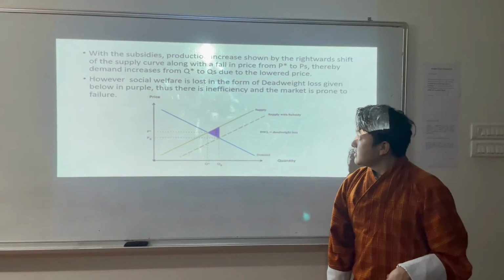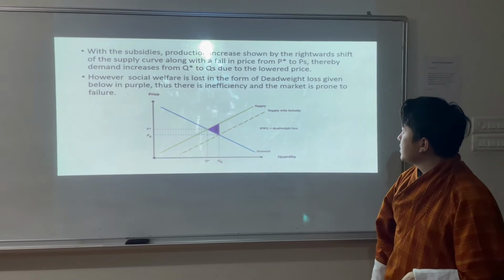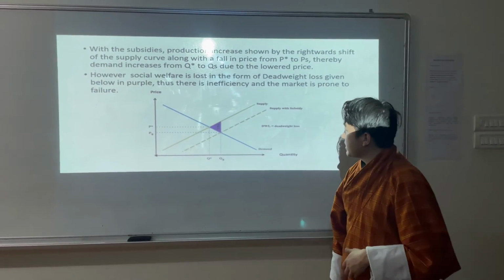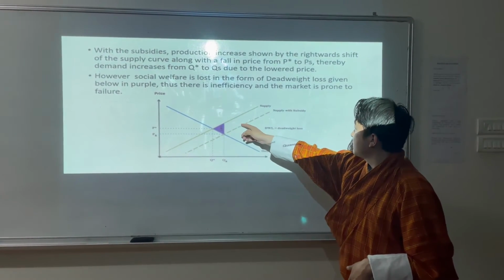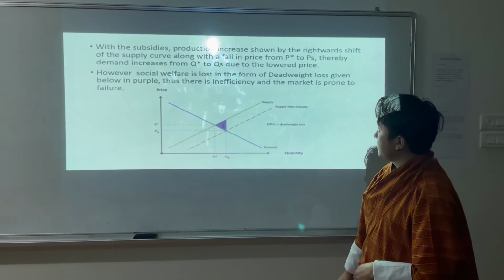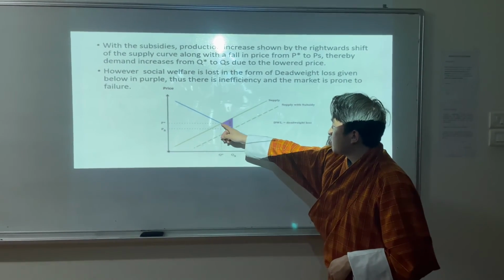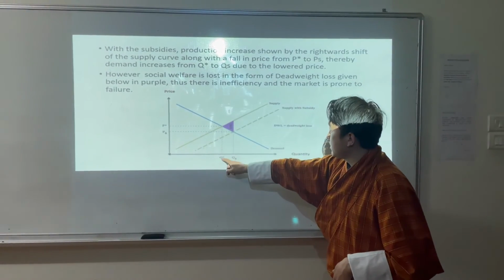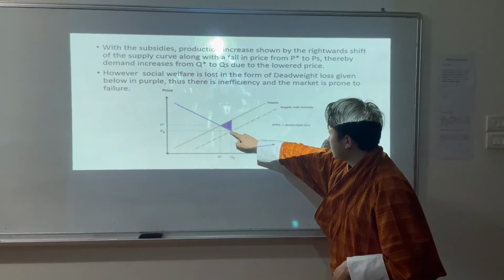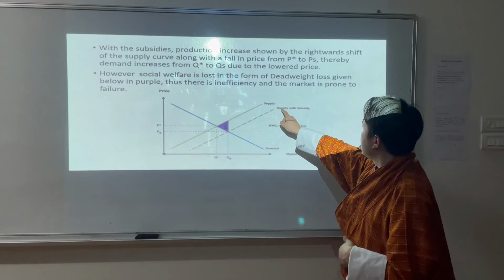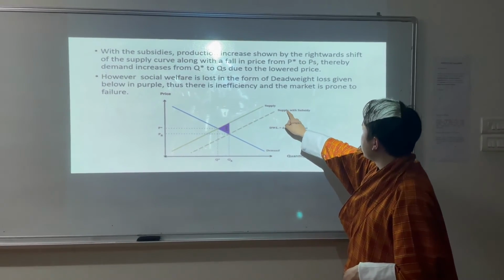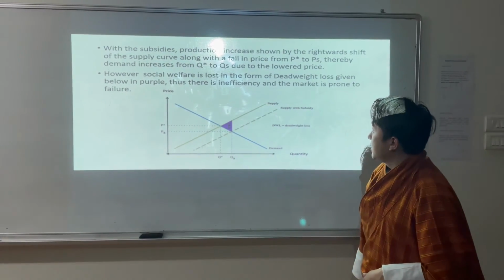So here, as I had mentioned before, with the subsidies, production increase will be shown by the rightward shift of the supply curve, and with the rightward shift of the supply curve, the quantity from the equilibrium price quantity will increase to the new Qs, with the increase of supply with subsidies.